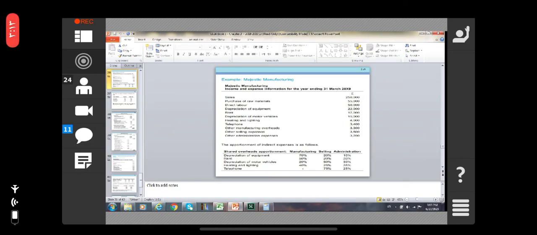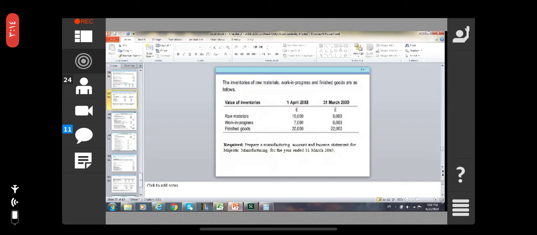The apportionment of the indirect expenses is as follows: shared overhead apportionment, say manufacturing, selling, administration and all. So see that these shared overheads apportionment: this is the depreciation of equipment, rent, depreciation of motor vehicles, heating and lighting, and telephone. Here the manufacturing is 70%, 50%, 20% and 40%. Here the selling 20%. Okay, administrative 10%, 30%, 30%, 35% and 25%.